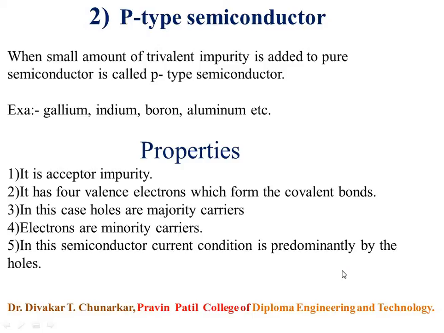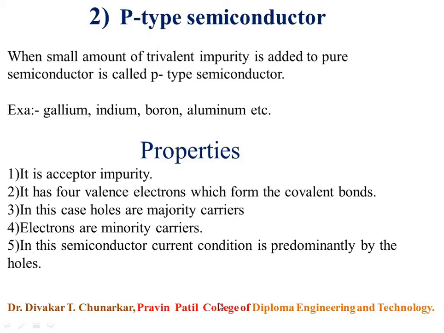And this p-type semiconductor is an acceptor impurity. For example, gallium, indium, boron, aluminum.